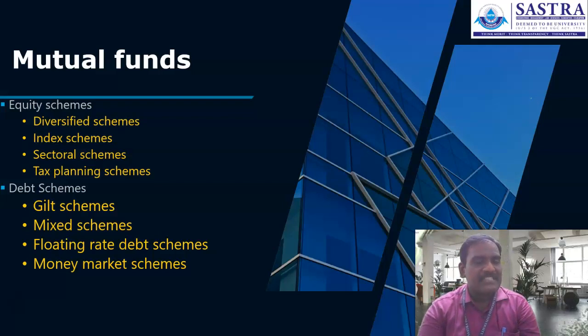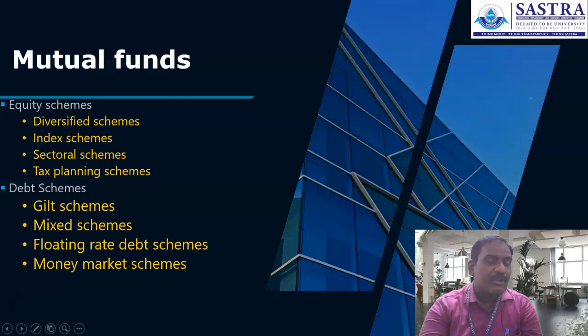Like that, across the different categories of debt investment it is going to invest. That is the second one, the mixed scheme.